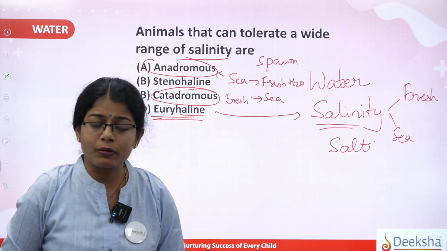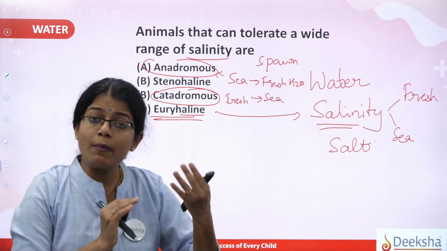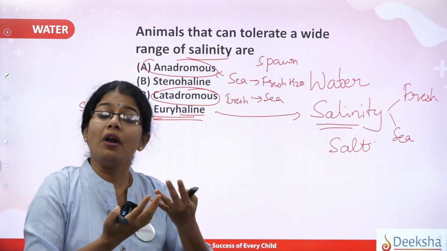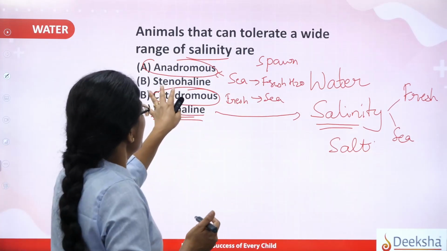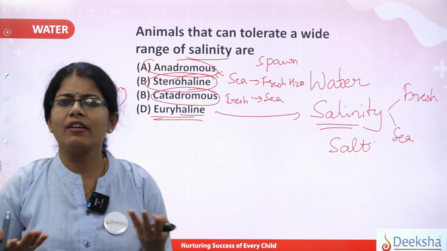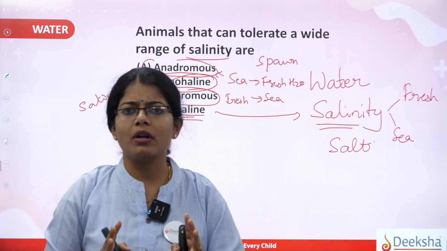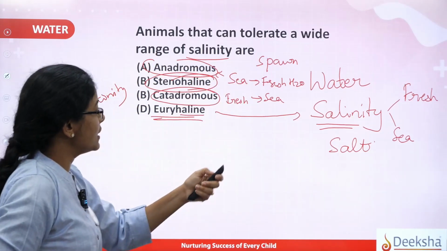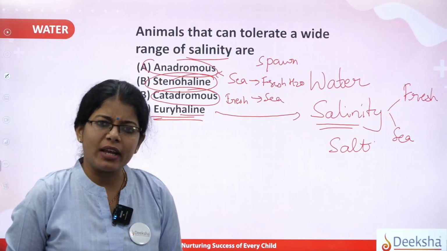Euryhaline. Correct? Got it? In the previous session we saw the word eurythermal. Same way, euryhaline means the organism or the fishes which can tolerate a wide range of changes in the salinity. Stenohaline means what? Which cannot tolerate a wide range of salinity. They need the same type of salinity. So those fishes will be called stenohaline. So here, the question: animals that can tolerate a wide range of salinity would be the answer, that is option D. Okay, so this was a very important question.